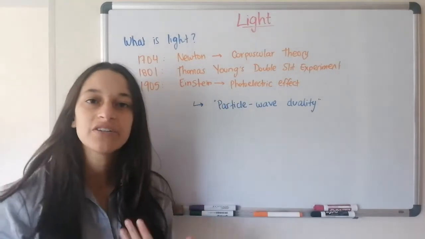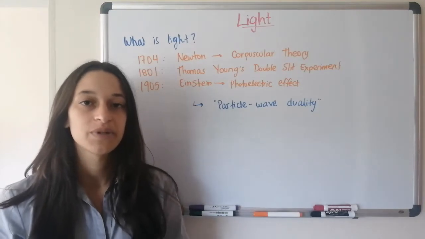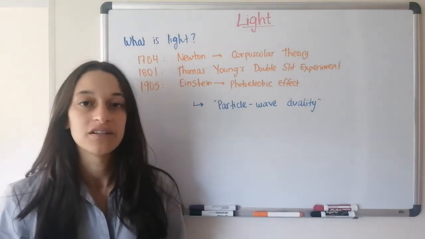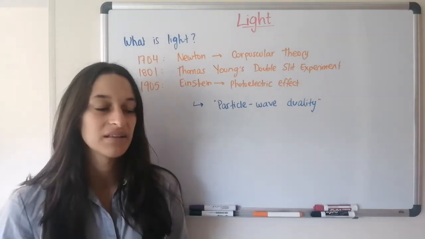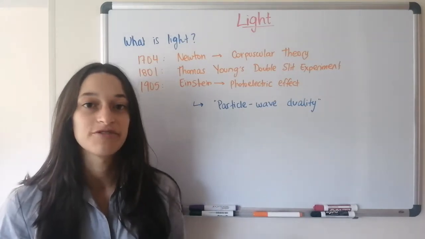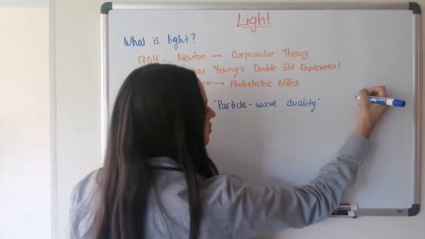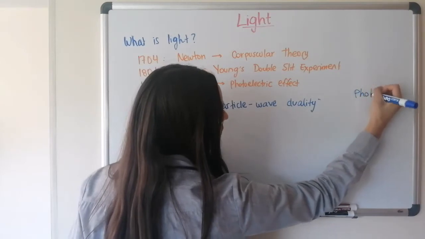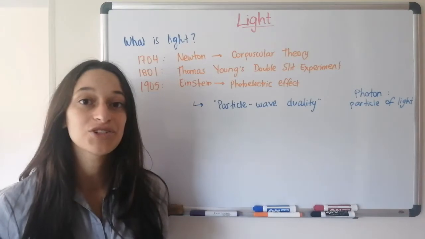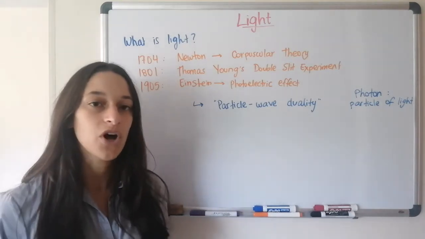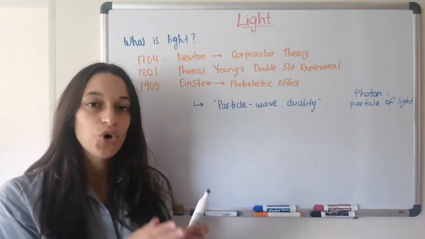So it's a pretty weird thing, it doesn't make that much sense, but light can behave as a wave, so it can undergo interference and diffraction, but it also behaves as a particle. And you can isolate an individual particle of light called photon. So before they were called corpuscles, now the particle of light is called a photon. So light is just a very regular name to call the electromagnetic spectrum. So actually what we're talking about is all of the electromagnetic waves. And that is a whole spectrum.